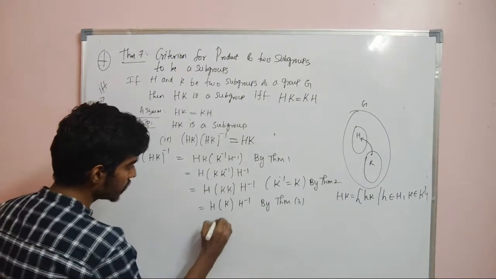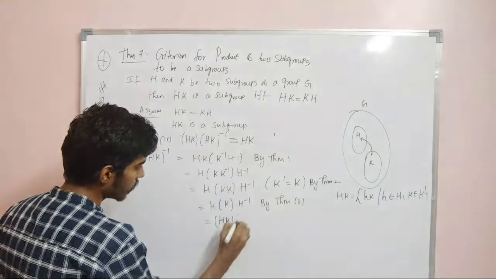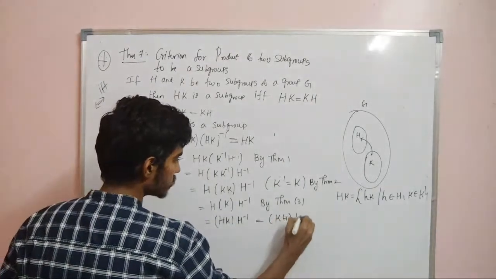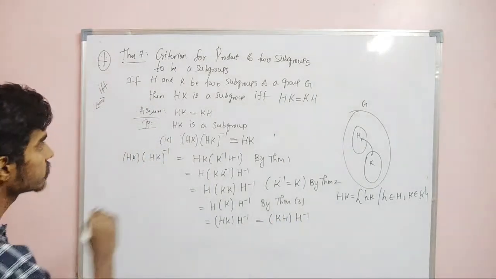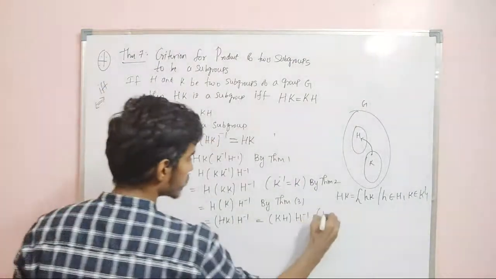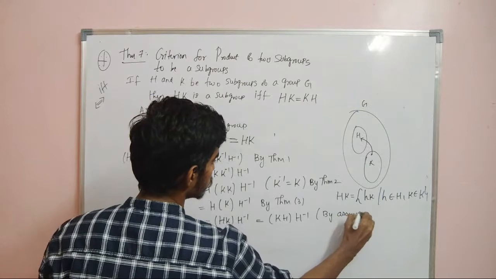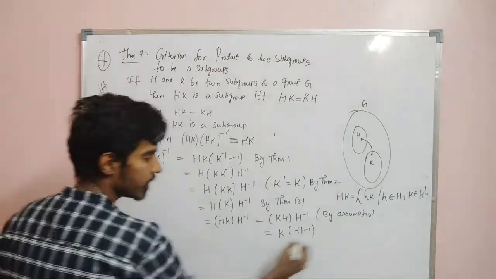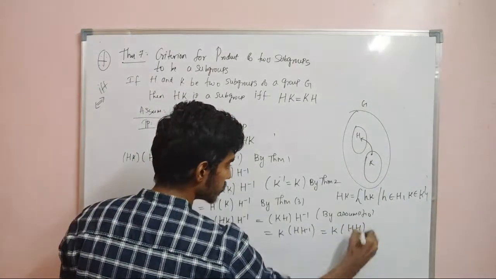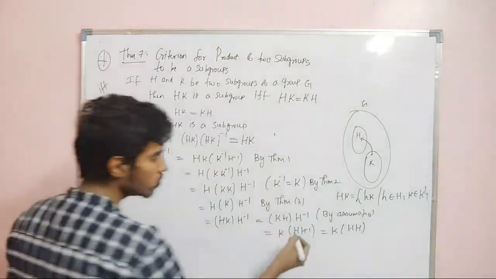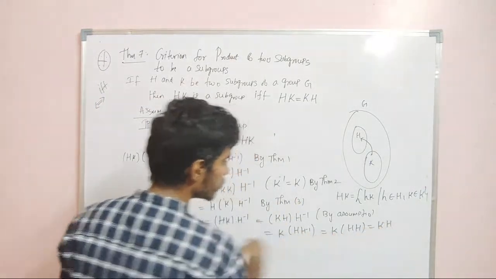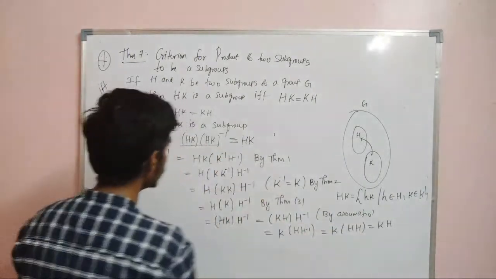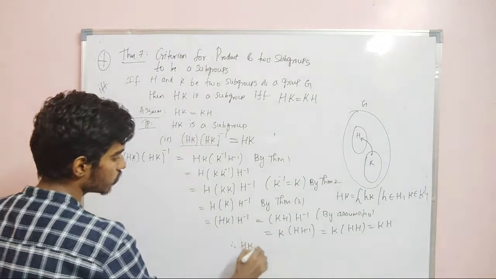Now what I am going to do is I am going to combine HK and I am going to keep HK H inverse as it is, and we know that HK is equal to KH by assumption, right? This is by assumption. So now I can combine H and H inverse, and again H into H inverse is same as H by theorem 2. H into H is same as H by theorem 3. So we have started with HK inverse. We have proved that it is equal to HK. So therefore HK is a subgroup.